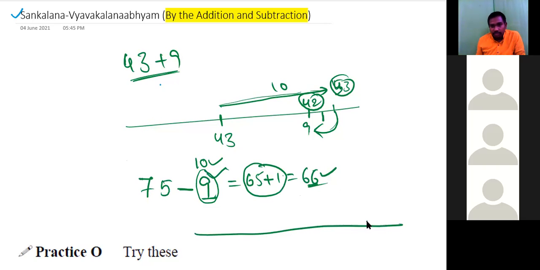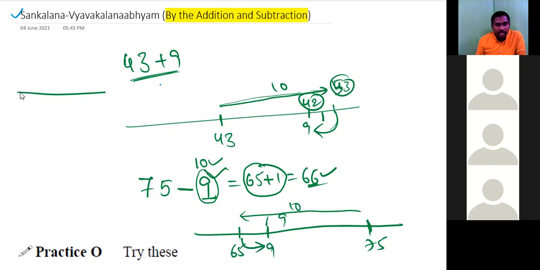See, somewhere it is 75. Actually, we need to subtract 9, but I am subtracting 10. So somewhere it is 65. Sorry, we need to subtract 9 only, but we have subtracted 10. That's why I'm coming back. On the number line, when we are moving from left to right, we have to consider it as positive, means increasing order. When we are moving from right to left, we consider it as negative, means decreasing.